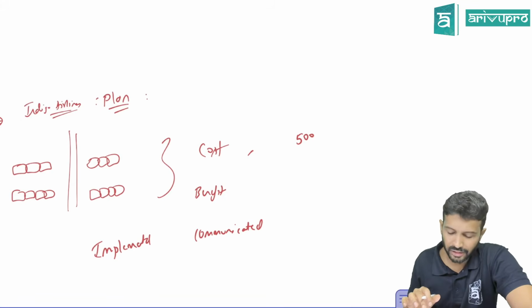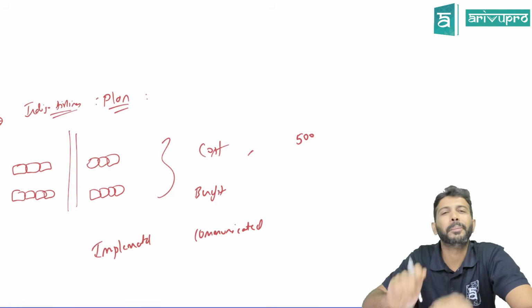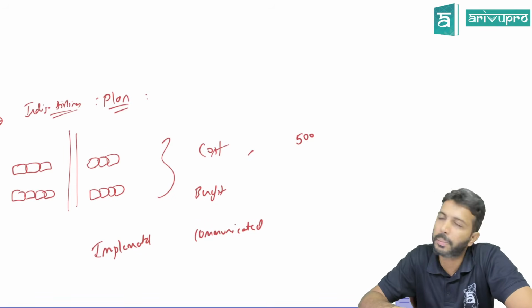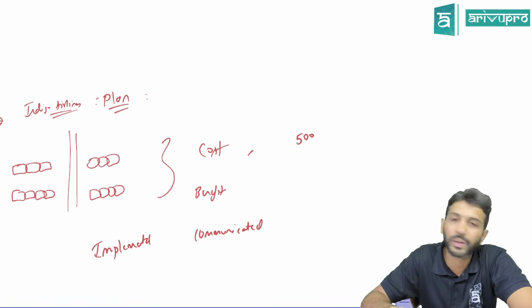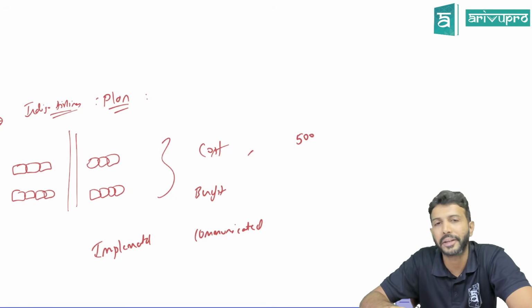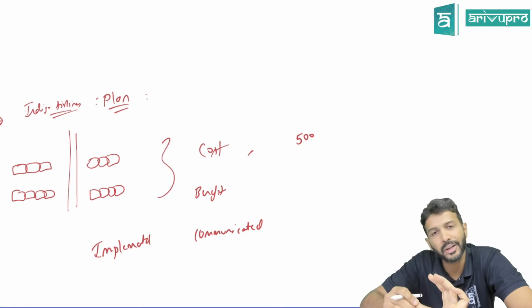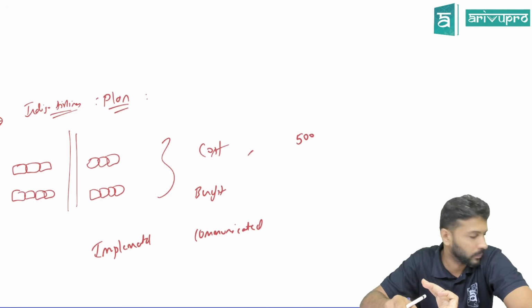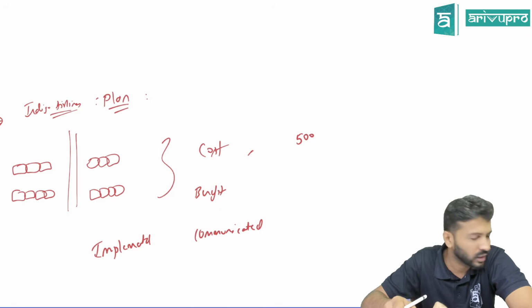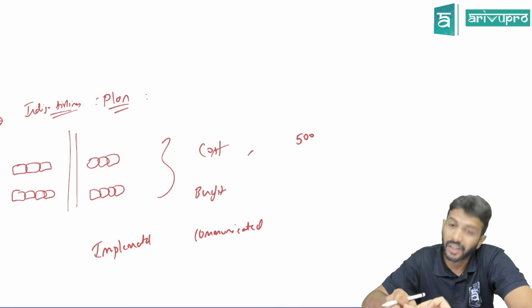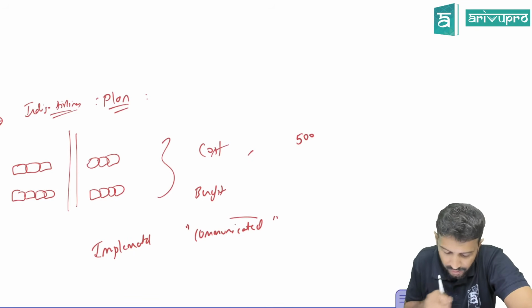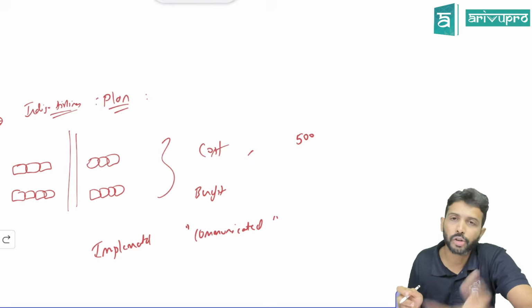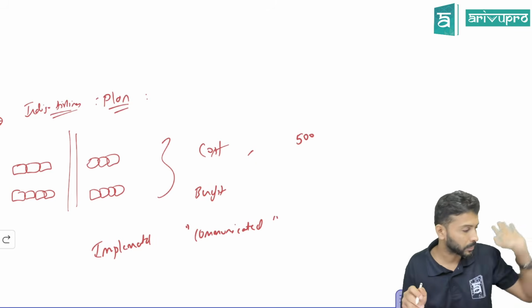Now, Indigo Airlines has written a mail to those employees. Boss, you will be fired. Not now, you will be fired within a month's time. Tell me, uncommitted or committed? Indigo Airlines' management wrote a mail to those employees: in 1 month's time, we'll fire you. So, committed, because the plan has been clearly communicated to them. Or you should have started firing the employees. That's what we mean by that.